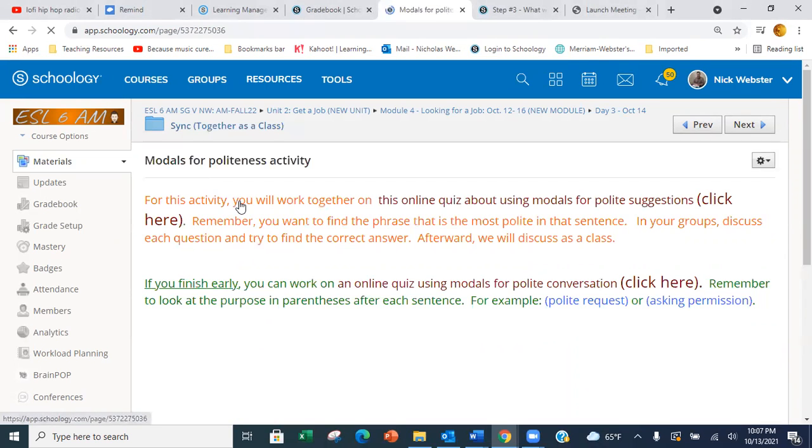We're going to do a modals for politeness activity. We will click on this link here to go to an online quiz about using modals for polite suggestions. And if you finish early, you can do the second link, which is another online quiz using modals for polite conversation.